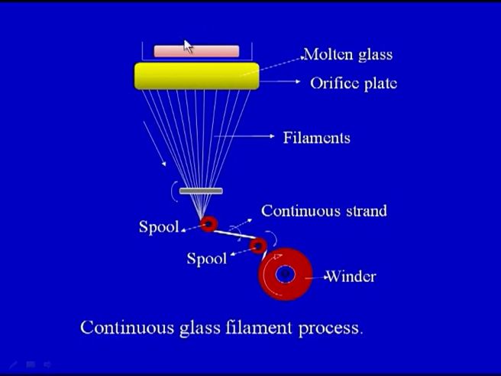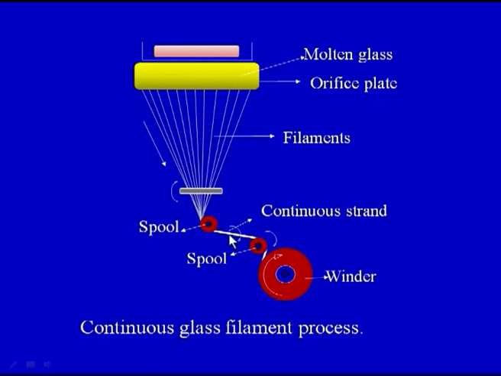So, 2 stages are already passed. The primary stage is the melting of the glass, then the second stage is the passing of this molten glass through the orifice plate, and because there are very fine holes here, we get the fibers or the filaments. So these are the filaments of glass which are coming out of the orifice plate. Now these filaments, this spool is making these filaments into a kind of fiber.